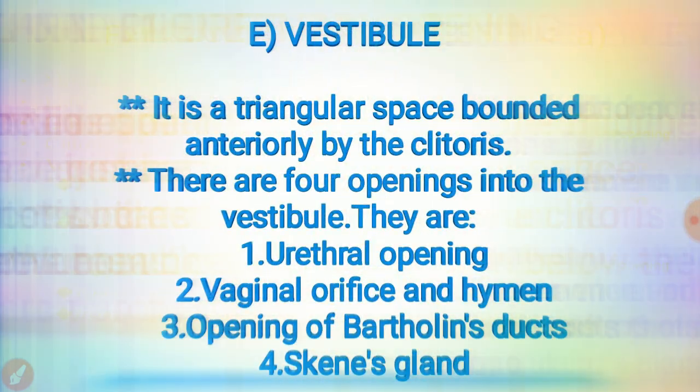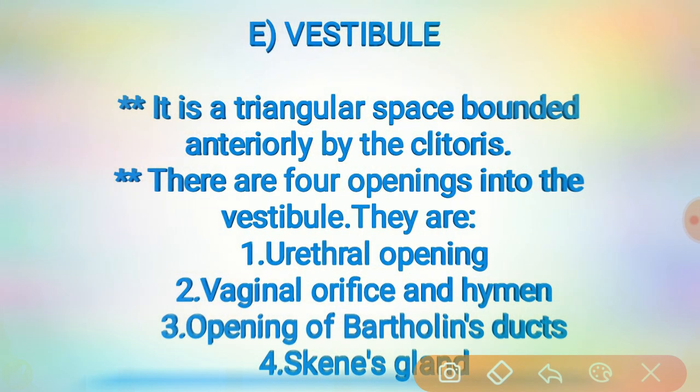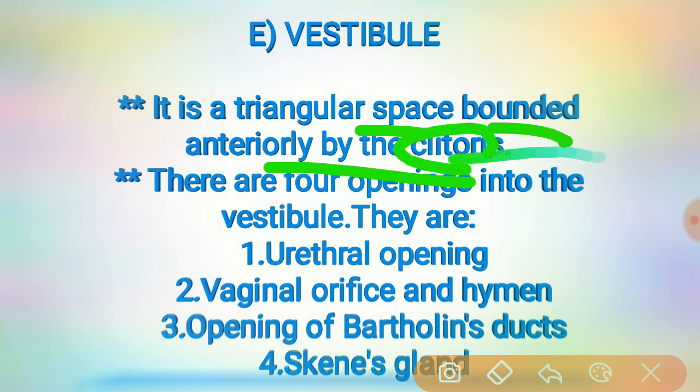First, anteriorly it is bounded by the clitoris, then posteriorly by the fourchette, then on either side by the labia minora. This is the position and shape of the vestibule.